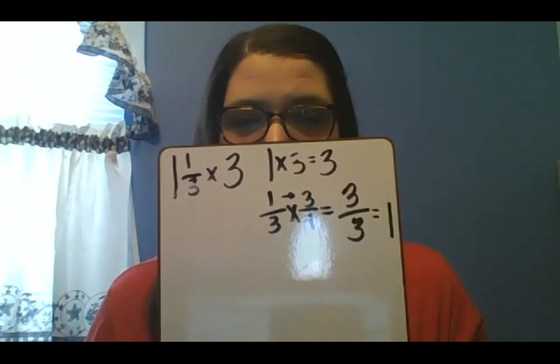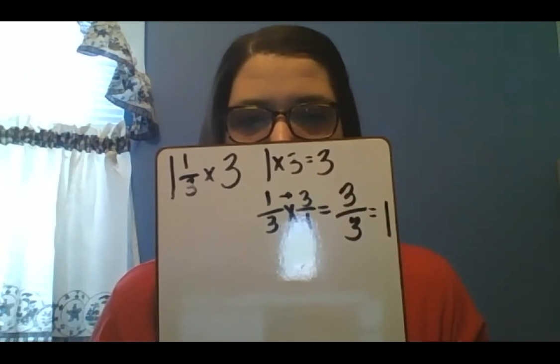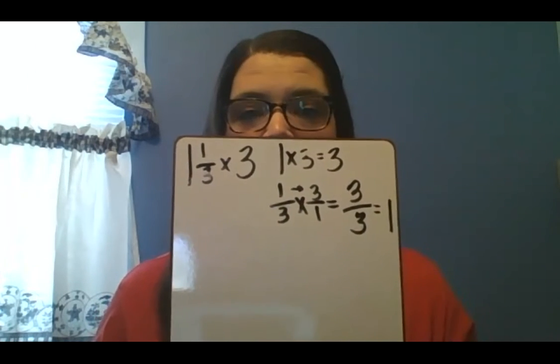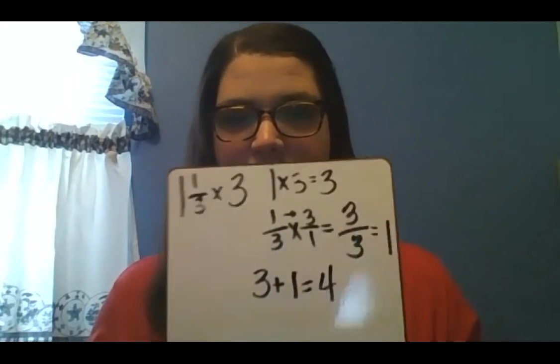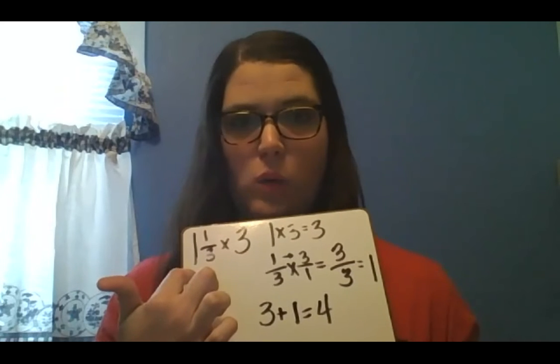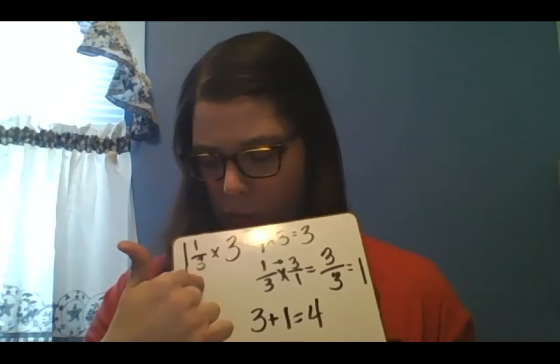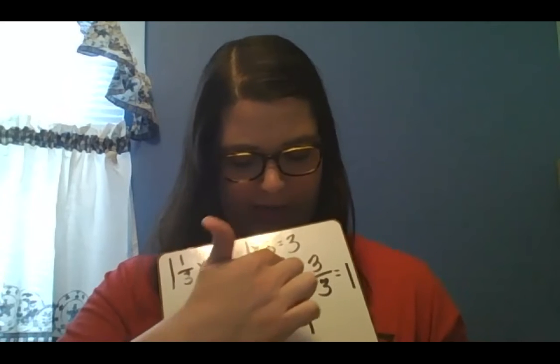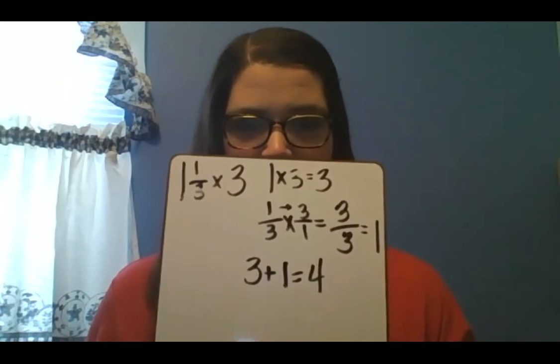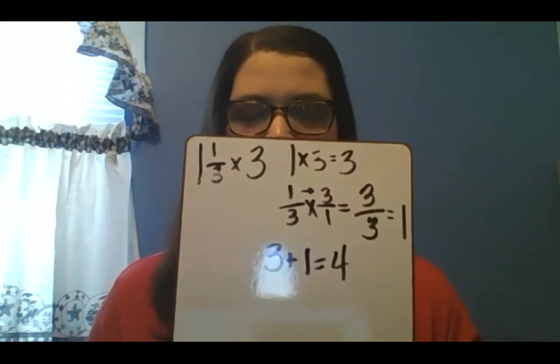So now you're going to take your answers. 1 times 3 is 3. 1/3 times 3 is equivalent to 1. So 3 plus 1 equals, you're going to add your answers together. 3 plus 1 equals 4. So all I did was I broke apart my mixed number here, and I did 1 times 3 and 1/3 times 3. When I did 1 times 3, I got 3. When I did 1/3 times 3, I got 3/3, which is the same thing as 1. So then I added my 3 and my 1, and I got 4.